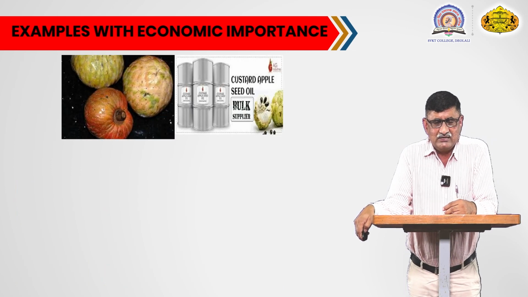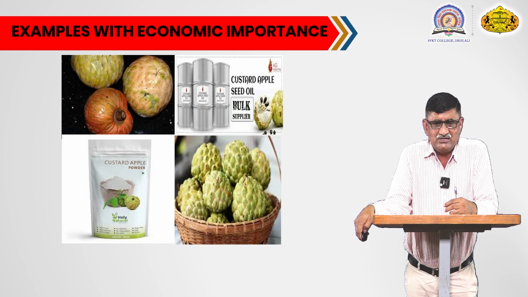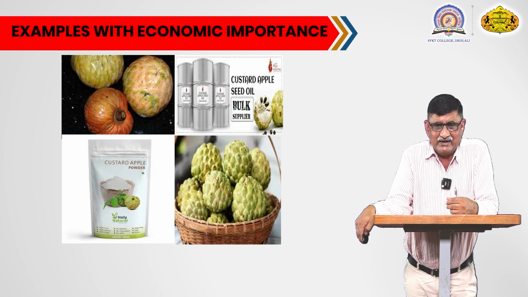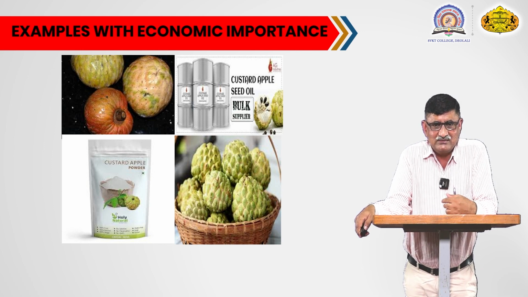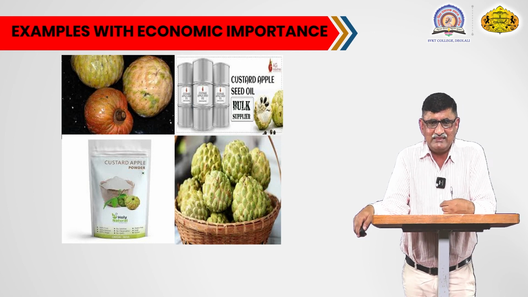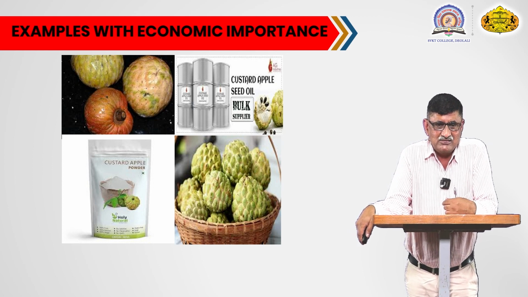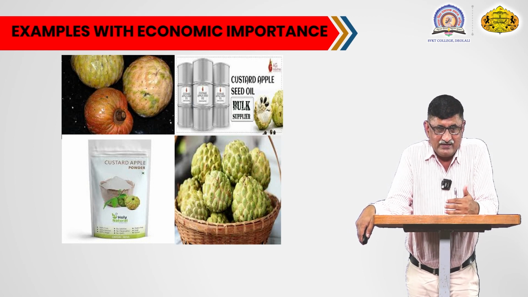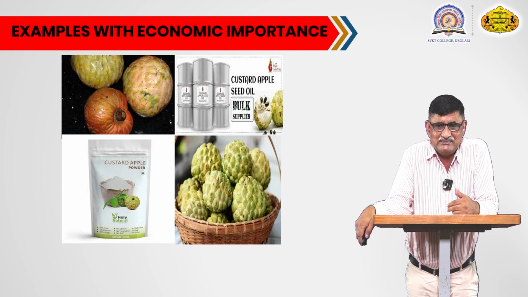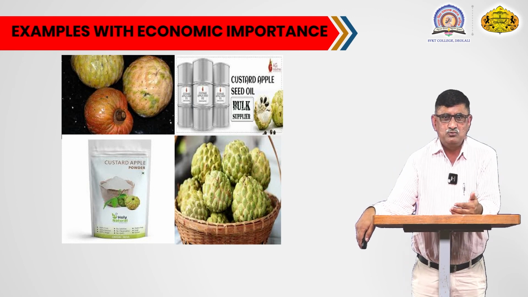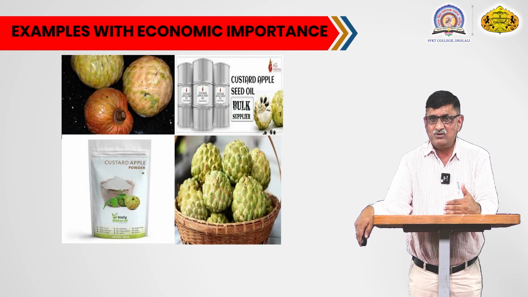You can see this family is economically useful for the edible fruits, and also different byproducts are obtained from the fruits. For example, the custard apple or sitafal seeds are used to extract seed oil, and that oil has different uses. Also, custard apple powder is obtained, and that powder is used in the confectionery industry. And also the fruits of plants like ramphal and sitafal have edible value. In this way, today we completed the first family of angiosperms, Annonaceae. Thank you.